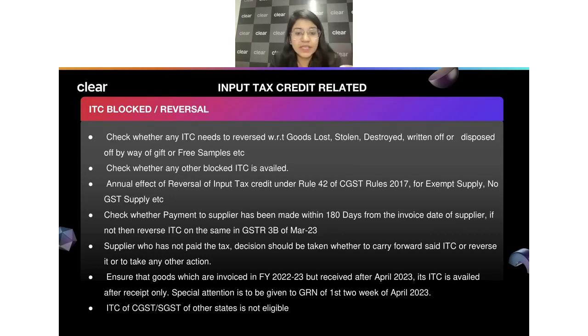Then again, there could be certain things where you may see that there are some goods which have been destroyed or stolen. You have to see whether the proper ITC reversals for the same have been done.